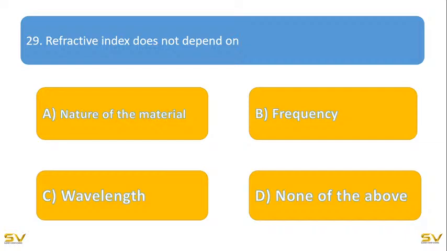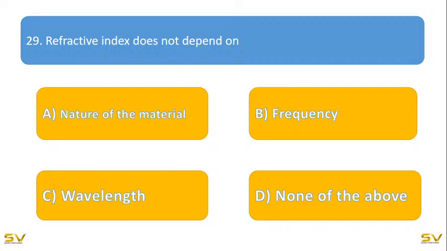No, Mahbub, above the fish means we are seeing that apparent image will be above; we can see the apparent image which will be raised. So we need to aim below. Even you can know that when a coin is placed in a glass of water, the coin seems to be raised. So that means its position has been raised. So that's why here also the fish, we need to aim below that image. I think your doubt is clear. So now this question, refractive index does not depend on.